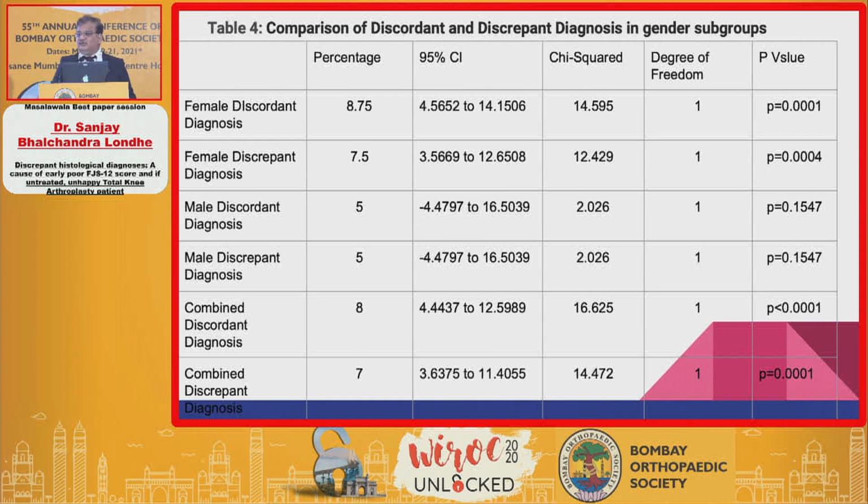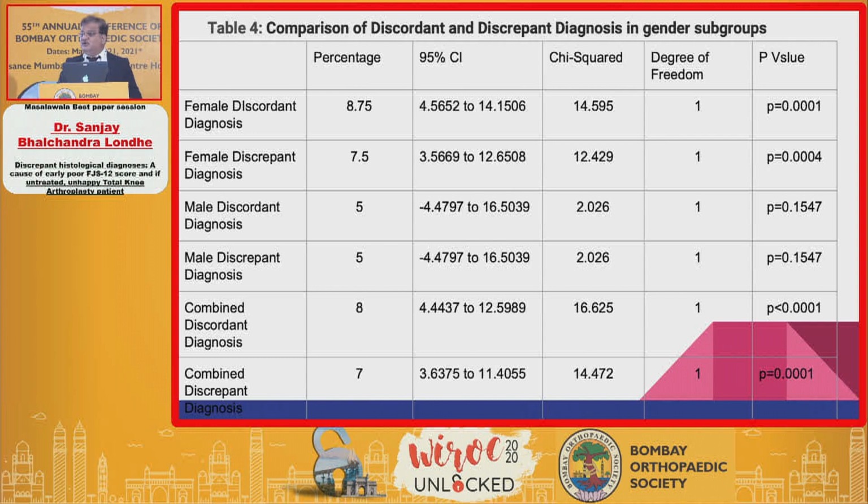When we compare it to the p-values and whether our results are statistically significant, in females the discordant diagnosis rate is 8.75% and the discrepant diagnosis rate is 7.5%. In males it is 5% discordant and discrepant, which is not statistically significant, whereas in females it is statistically significant if you see the p-values. What is the combined discordant diagnosis rate? It is 8%, which is statistically significant, as well as the combined discrepant diagnosis rate is also significant, which is